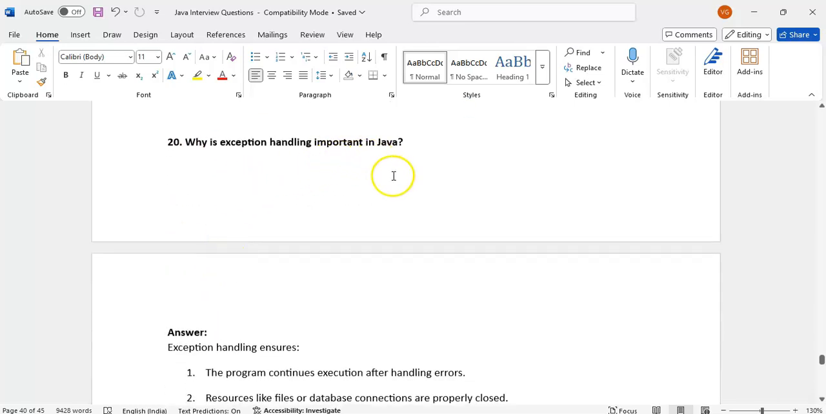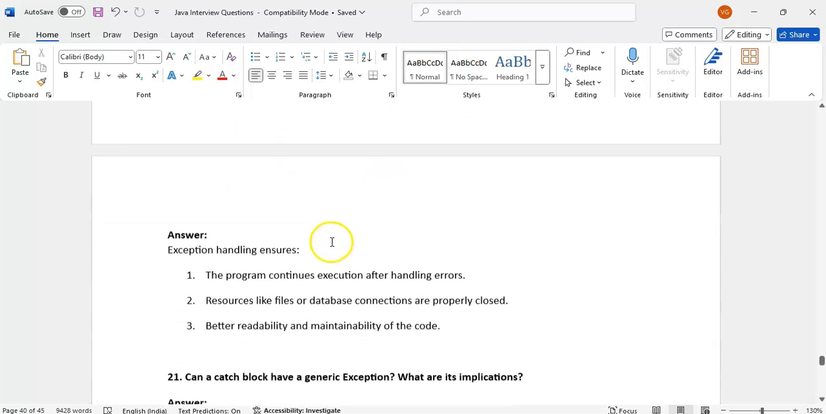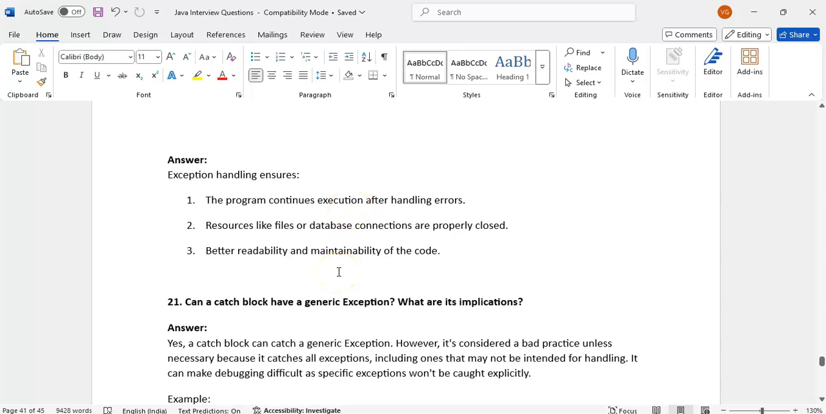What is exception handling? Why is exception handling important? The program should continue without any issues. The program continues execution after handling errors. Resources like database connections should be properly closed.